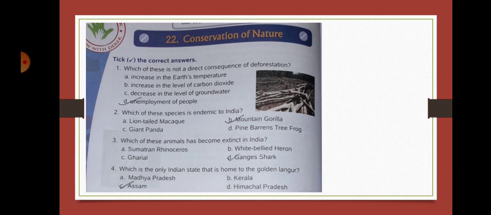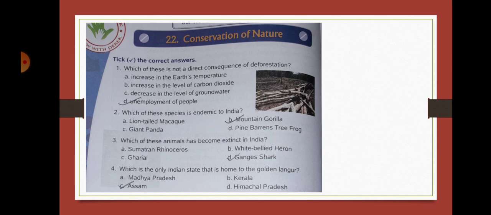Number D, unemployment of people. This is not a direct consequence of deforestation, because people are not employed for deforestation. Okay, so that is why the last one will be the correct answer. So you can tick on number D.